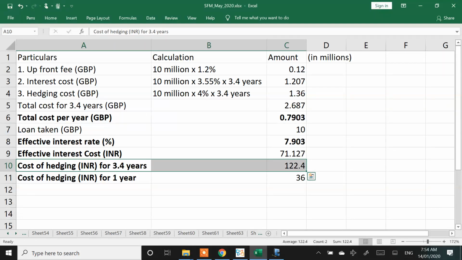Next point, the company has not hedged, and hence it would save 12.24 crores. Net saving equals net gain equals 3.24 crores.